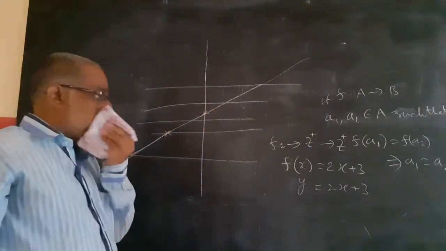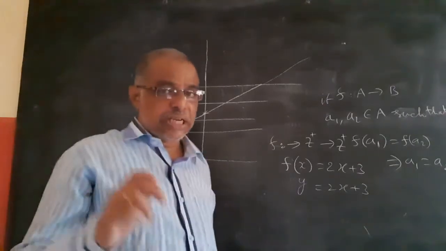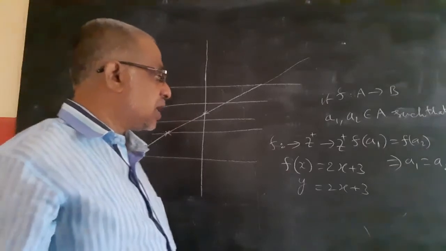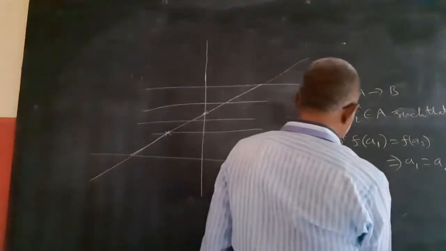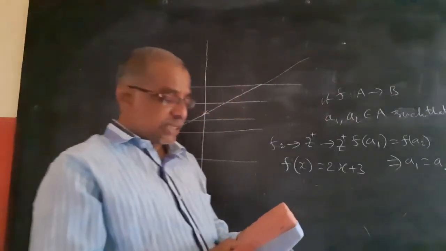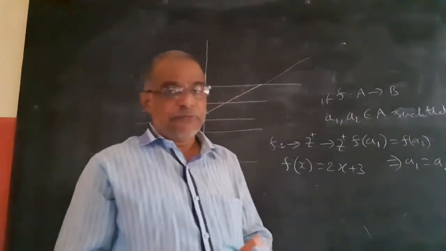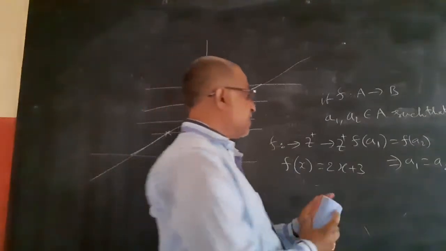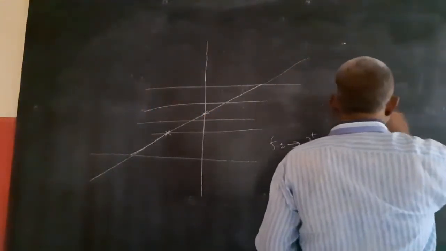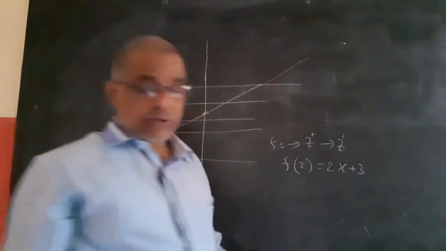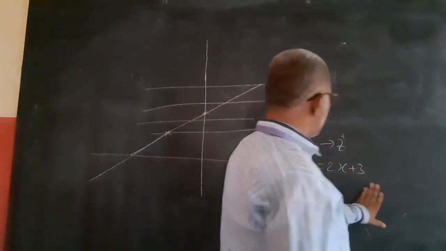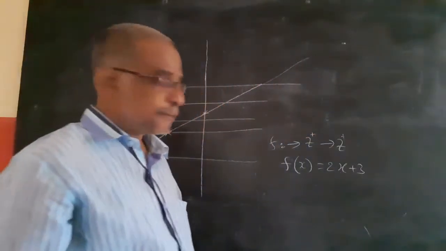Then practically, how to solve a 1-1 function? Let's look at the algorithm for finding a 1-1 function. What is the algorithm to check whether it is 1-1 or not? For example, without the graph, how to find whether f of x equal to 2x plus 3 is a 1-1 function or not? We will cross-check whether it is a 1-1 function or not.